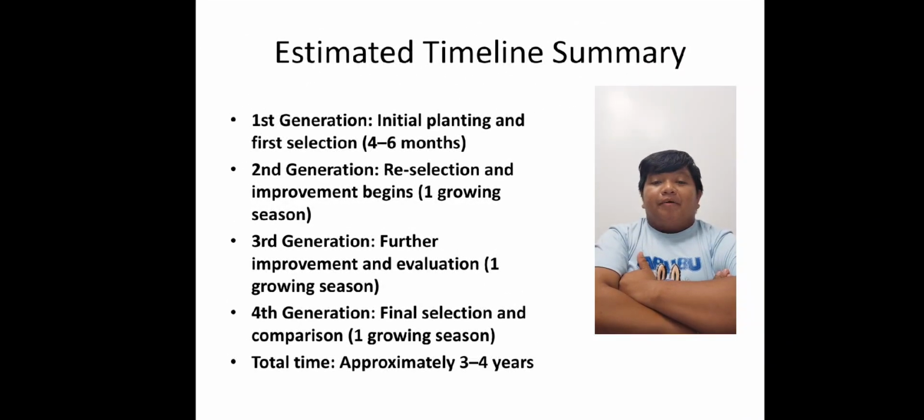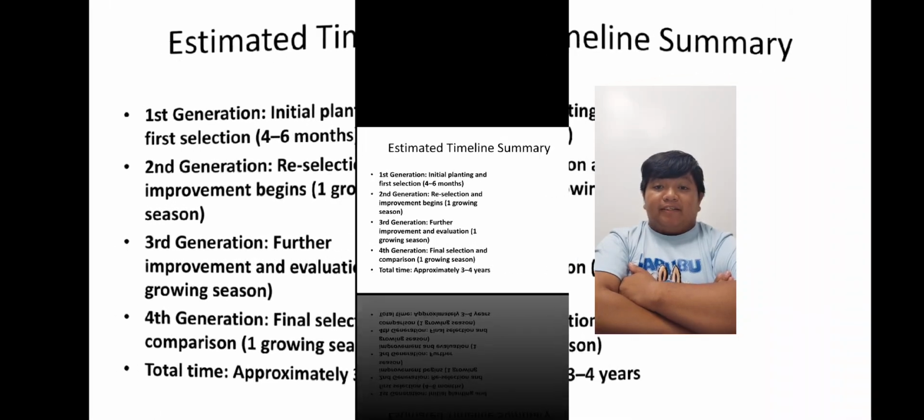So the estimated timeline summary of this breeding program is that the first generation, which is the initial planting and first selection, takes 4 to 6 months, and the second generation, which is the reselection and improvement, takes 1 growing season. And for the third generation, further improvement and evaluation, 1 growing season. And for the fourth generation, which is the final selection and comparison, 1 growing season. The total time is approximately 3 to 4 years. So a breeding program takes years to develop or to improve a certain trait.